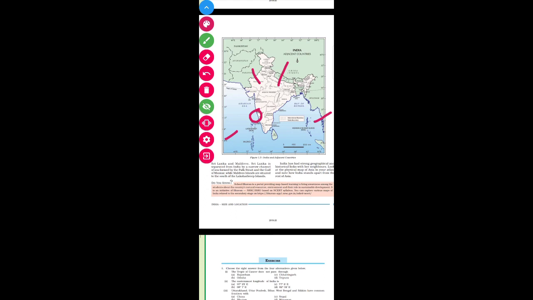The reason is, children, Uttar Pradesh lies in the northern plains of India, and the northern plains are supposed to be the most fertile and most conducive for agriculture, and India has agriculture as the primary occupation and source of living for the maximum population, and so Uttar Pradesh became the most populous state of India.